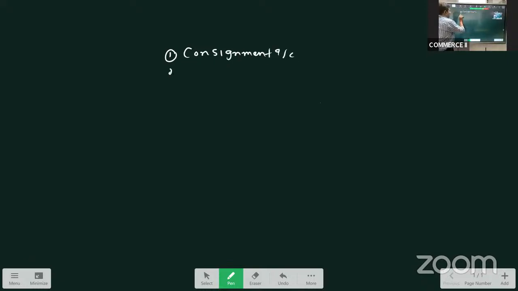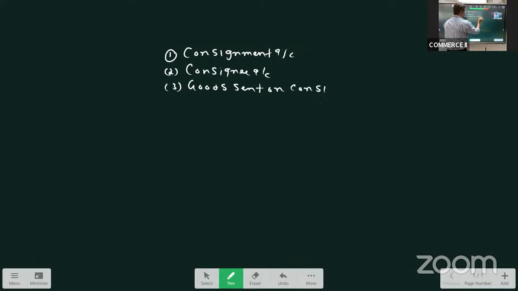Second one, consignee account. And the third one is goods sent on consignment account. These are the three ledgers we prepare in the books of consignor, right? And this is what will be asked in your IP.